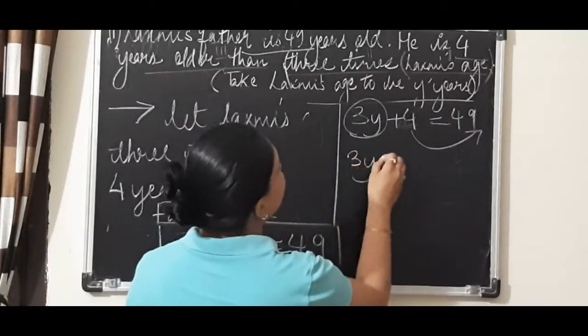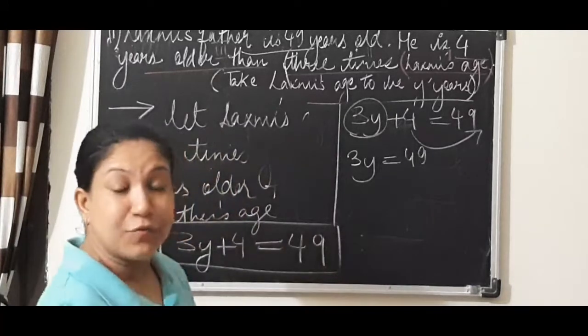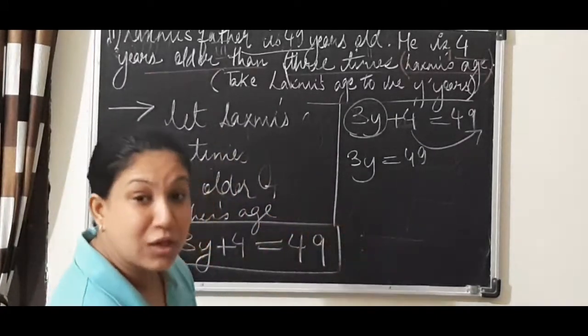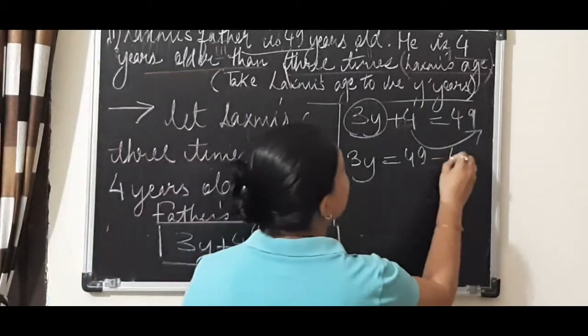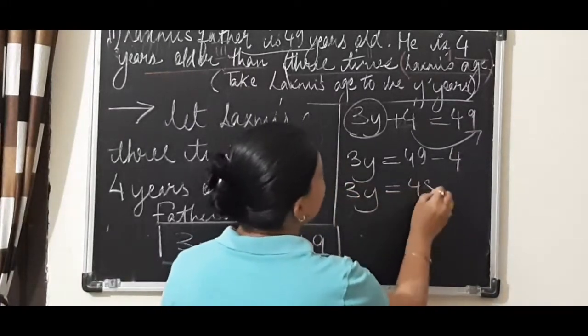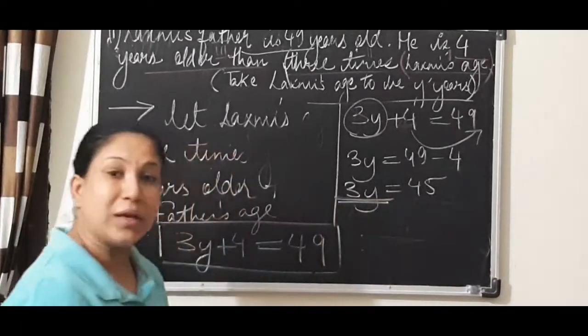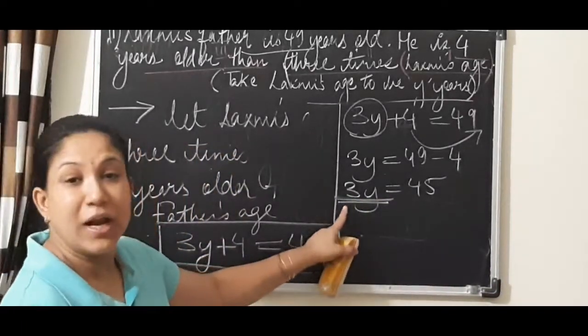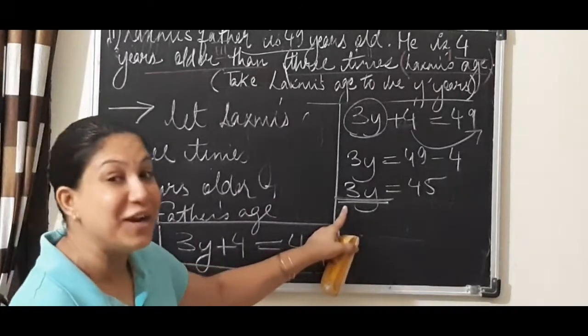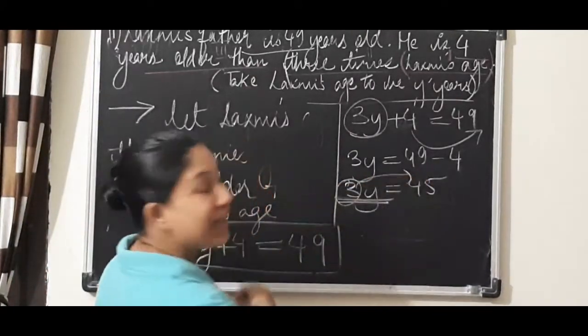So 49 is at its own place. Plus 4 when it goes to the other side of the equal to sign will become minus 4. That means 3y is equal to 45. Now the cunning fox will play one more game. He will say, you helped me, but you shouldn't have helped me because I am going to send you also that side.